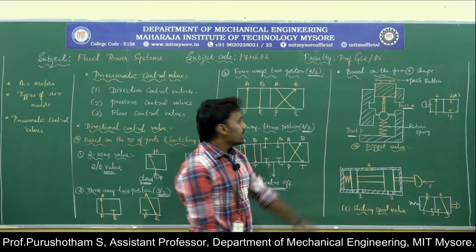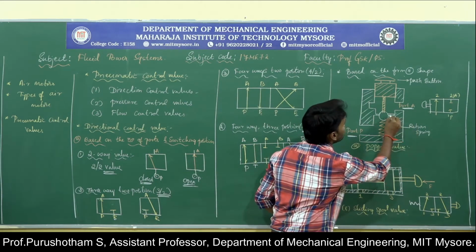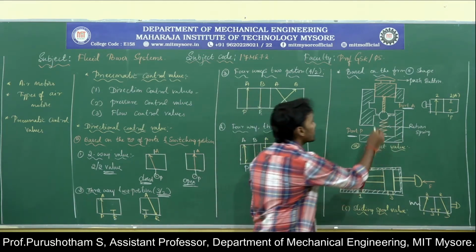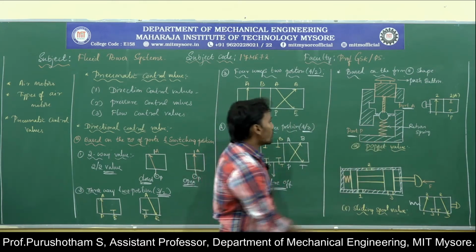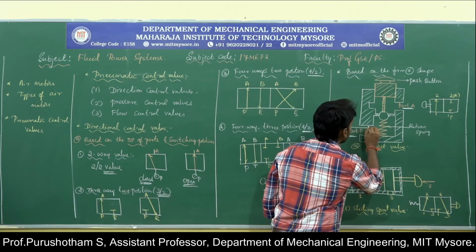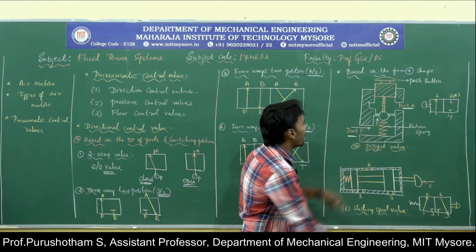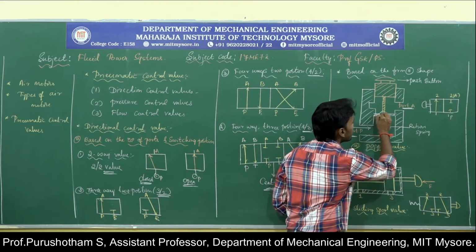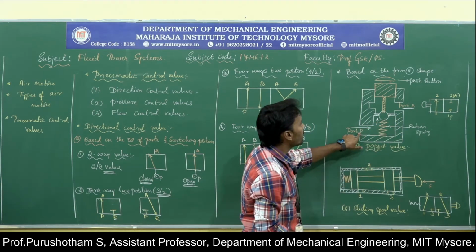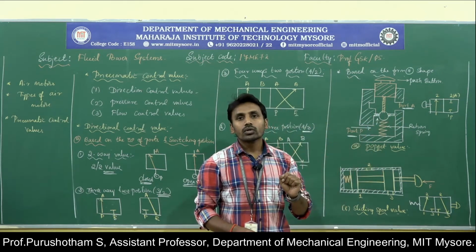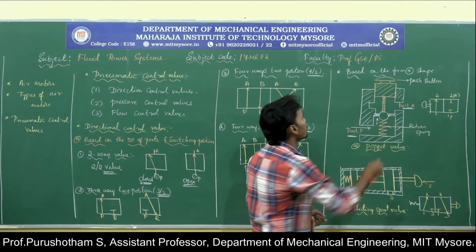The ball is held in position by the spring action as well as the seats. So when the fluid enters from the pump port, it tries to lift the ball, but the ball, seated in this position, blocks the fluid energy from the pump port P to the outlet port A. If you want to transfer the fluid from pump port P to A, then I am going to use the push button.